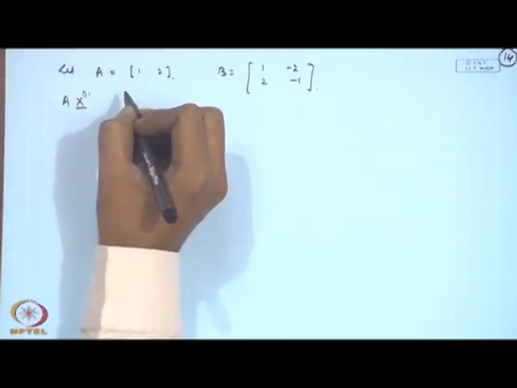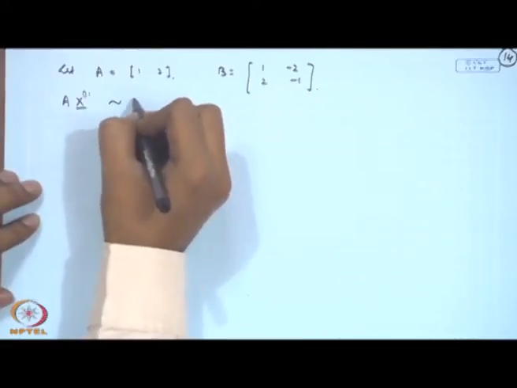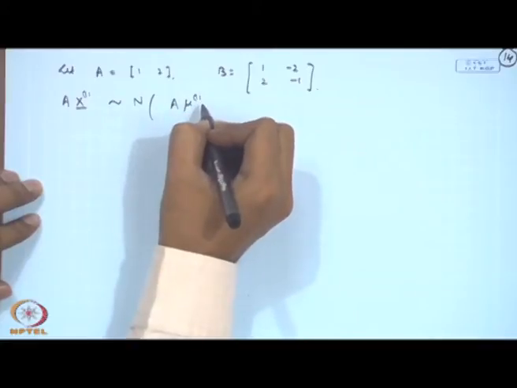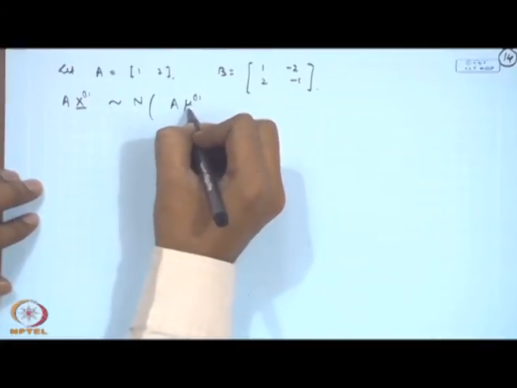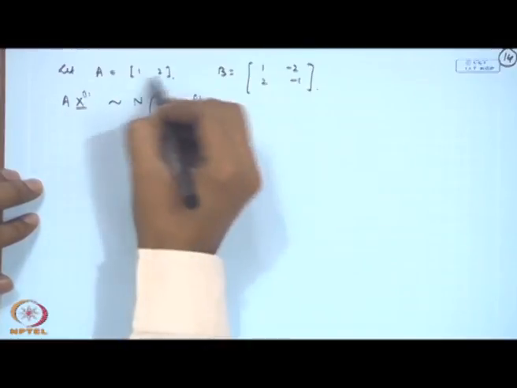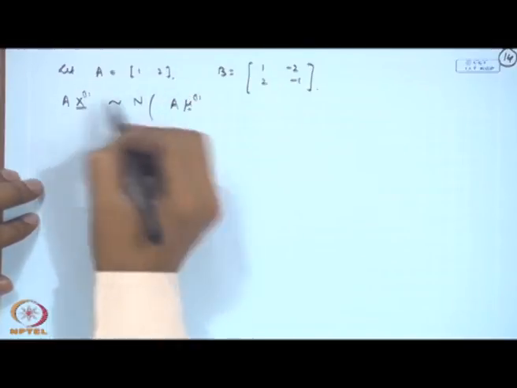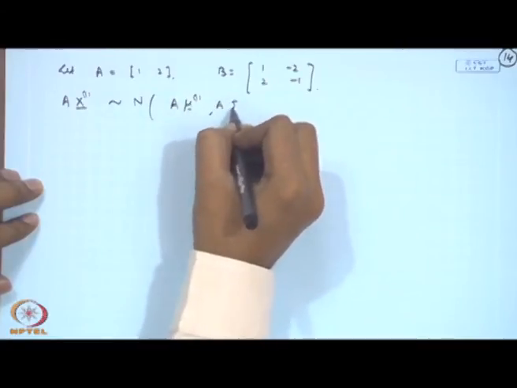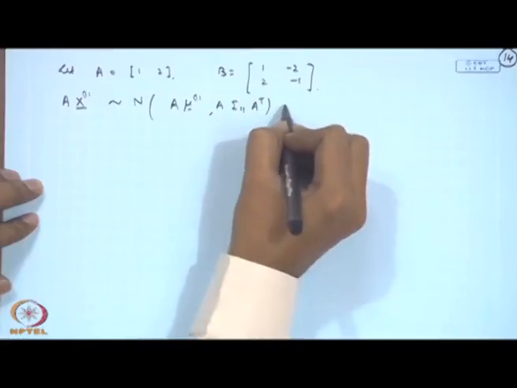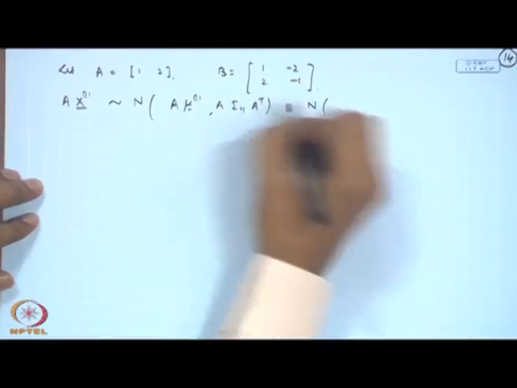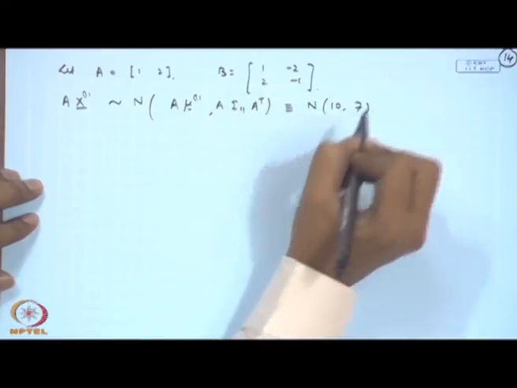According to this, a x 1 will have normal with mean a mu 1, because a is a row vector here, so this will become a scalar, and then you will have a sigma 1 1 a transpose. You can calculate this value: it is simply 10 and this is 7.